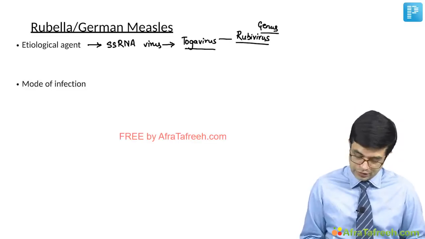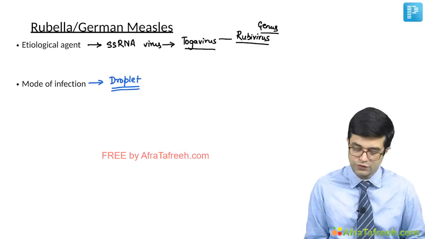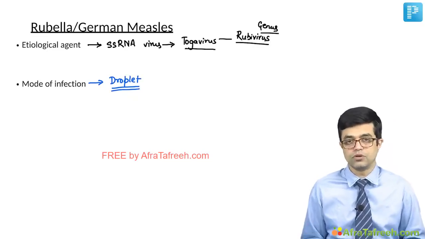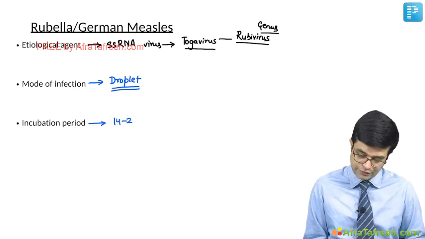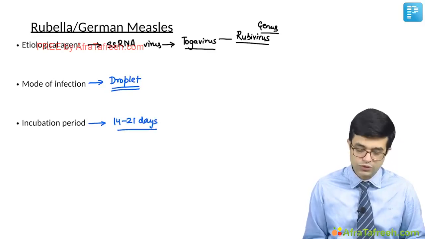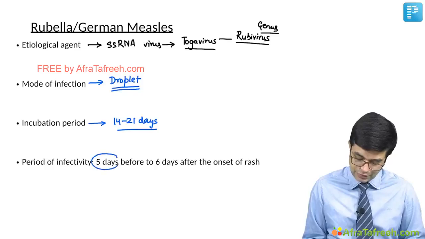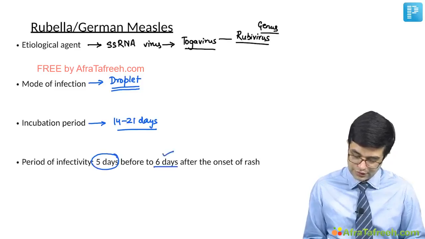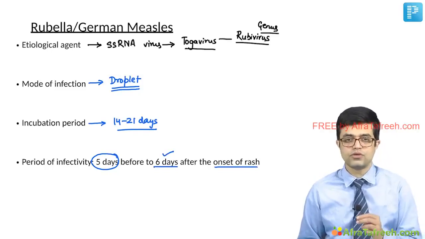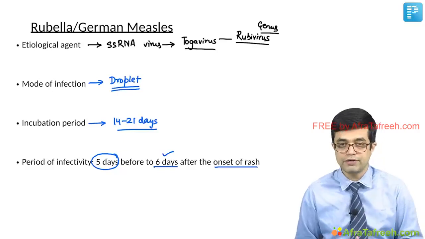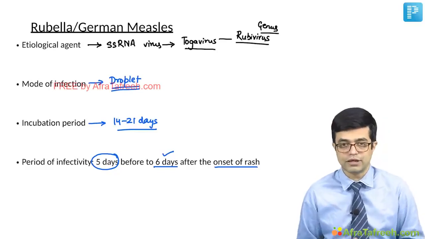Mode of infection, it is spread through droplet route. So respiratory secretions are the predominant mode of transmission of rubella from person to person. Incubation period is between 14 to 21 days as given in standard textbooks. And if you are asked period of infectivity, it is 5 days before to 6 days after the onset of rash. So just like other viral illnesses, we take rash as to be the central point around which we define infectivity. 5 days before to 6 days after the onset of rash is the maximum period of infectivity.